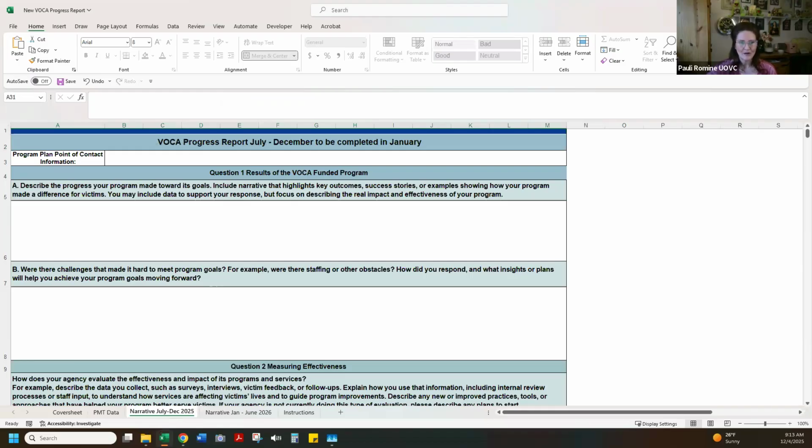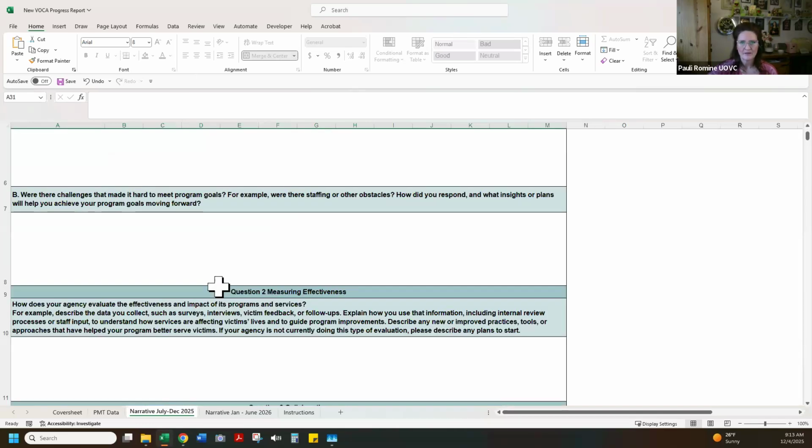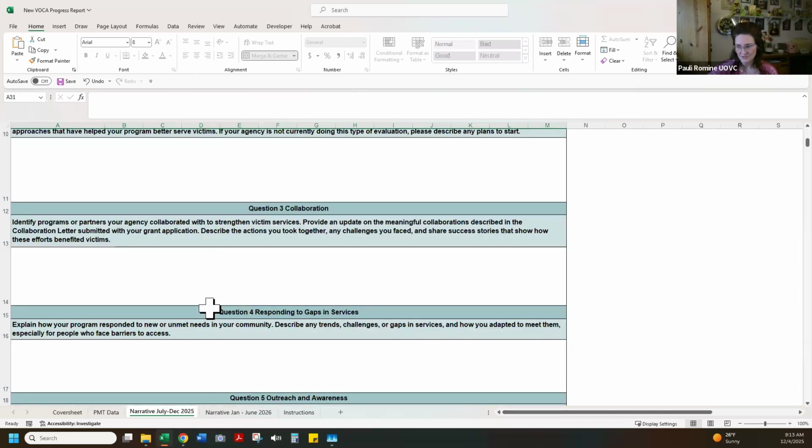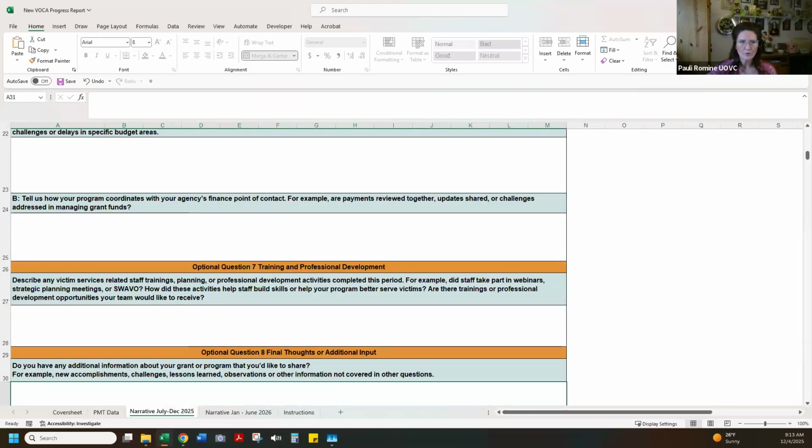This is, again, a new way to do the status reports. There are 8 questions. There are 2 optional questions at the bottom. We are looking for thoughtful, detailed, meaningful answers to the questions. Short, generic, or superficial responses will not meet reporting requirements. Narrative text boxes can accommodate several paragraphs. So please provide clear, detailed explanations that meaningfully describe your work.